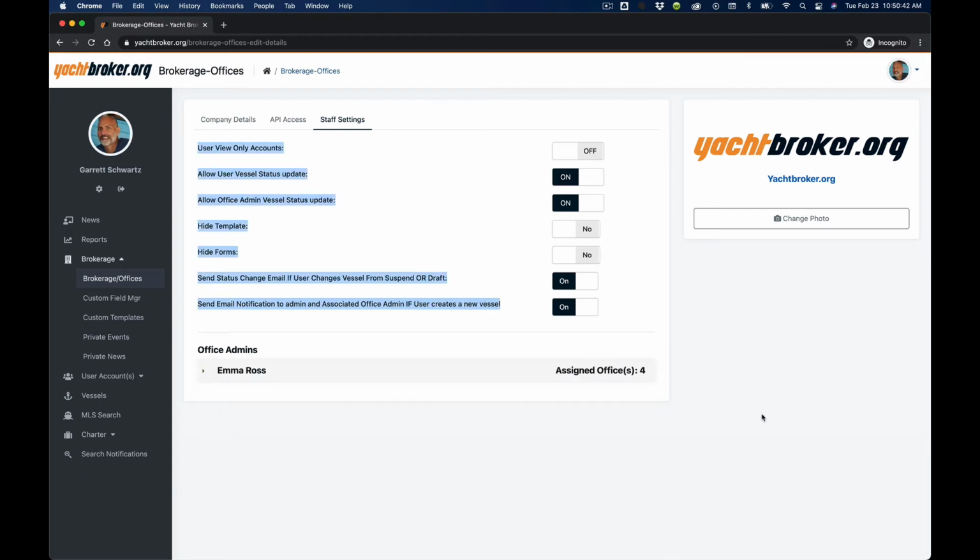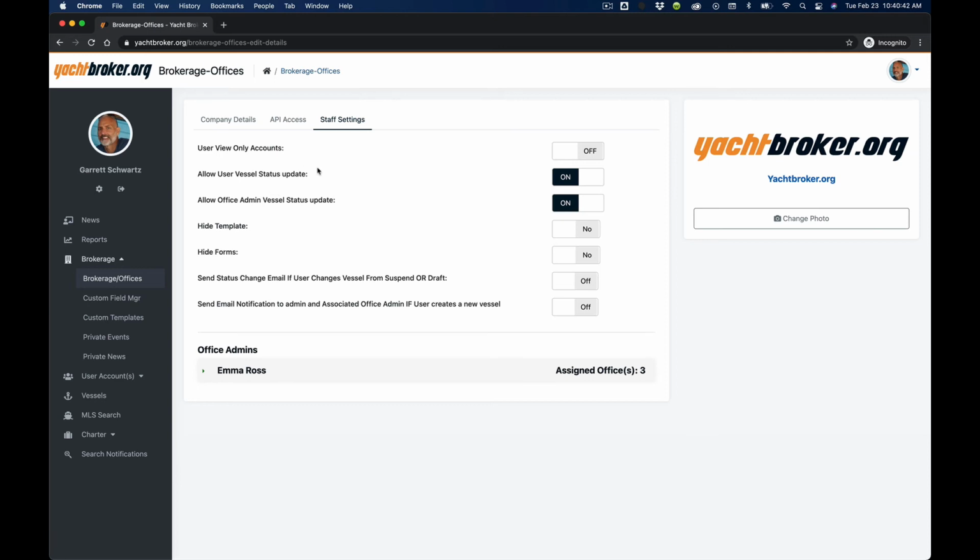In the top portion, this is where you'll be able to limit access to certain information and also send automatic email notifications. This is where your admin will be able to enable automated emails, whereas if a status has been changed from suspend or draft mode, meaning enabled, all admins will get an email. Also, if your team has created a new vessel, it'll also send an email out to all the admins as well. You just need to enable those.